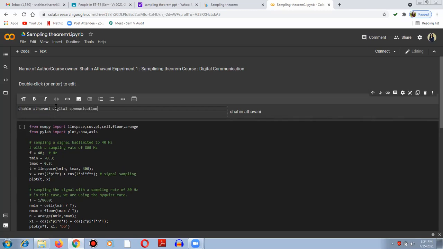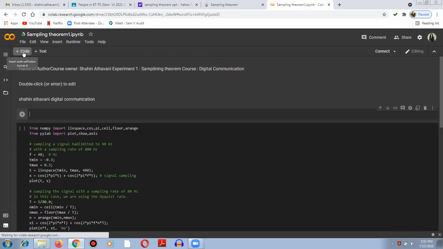I think a lot of people will know this. Digital Communication, Shaheen Advani, Lab 1, Experiment number 1, I have already given. This is the sampling theorem, experiment number 1 in Python. And if you need to add a code window, you just click the plus sign on the code. Here you can write code in any language, but make sure that whatever you are importing, you first import the libraries of Python for that.